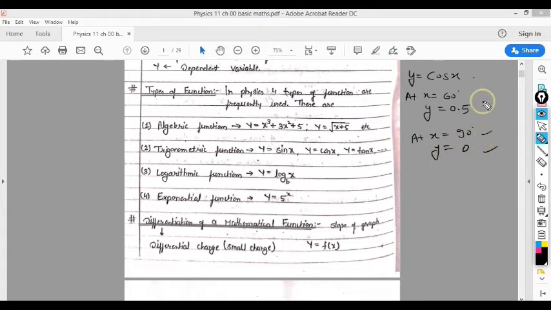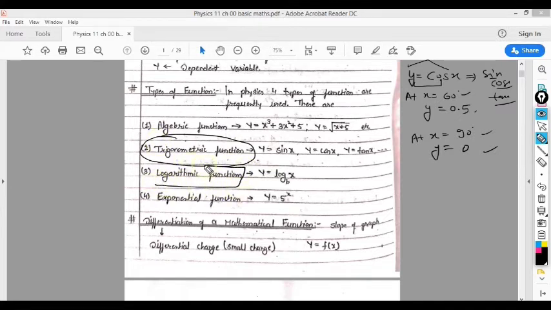So at different values of x, you are getting different values of y. Again, this is an example of a function, but more specifically we can say that this is a relation between y and x, where with the help of sine, cos, tan, we are using these factors to get our relation. So these are classified under trigonometric functions. Okay, I hope you have understood all these things.